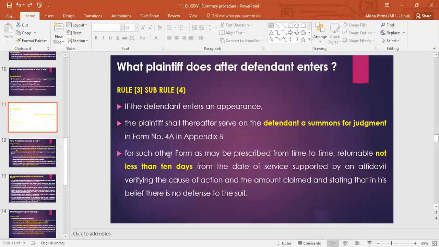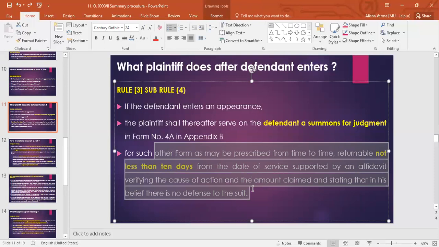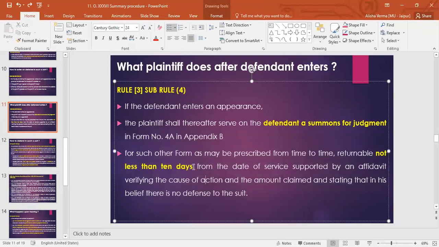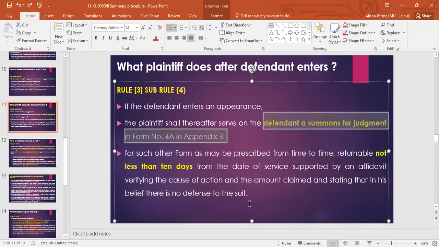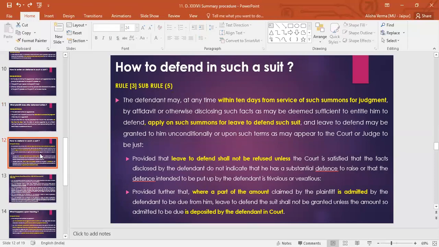In such other form as may be prescribed from time to time, returnable not less than 10 days. They are saying that he has to appear within 10 days after the summons for judgment has been served upon him.